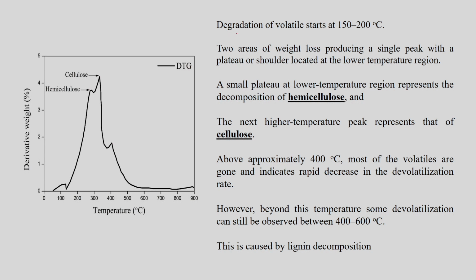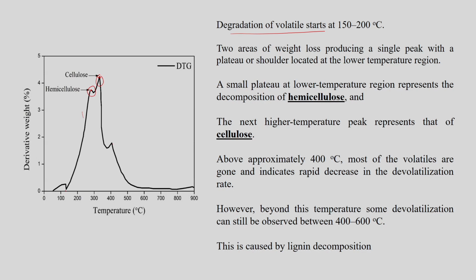The degradation of the volatile sample, if you see here, starts at around 120 to 200 degree C temperature range, and once you increase the temperature beyond this, you can see that there are two areas of weight loss producing a single peak, or we can say a shoulder which is located at the lower temperature range here, and this is a peak which is at a relatively higher temperature.